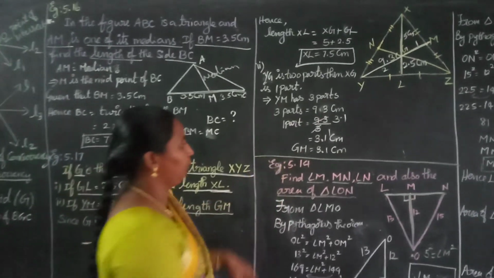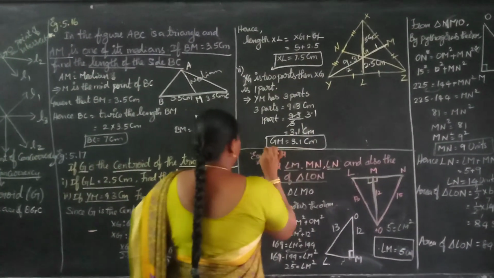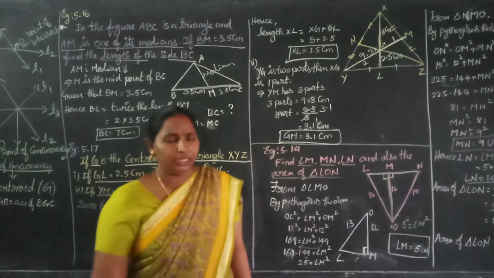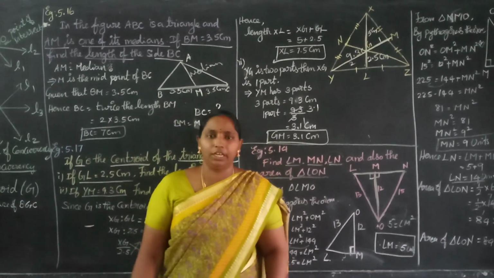So that's all. We found the length of GM. That's all, my dear children. I think you all understood that centroid concept.